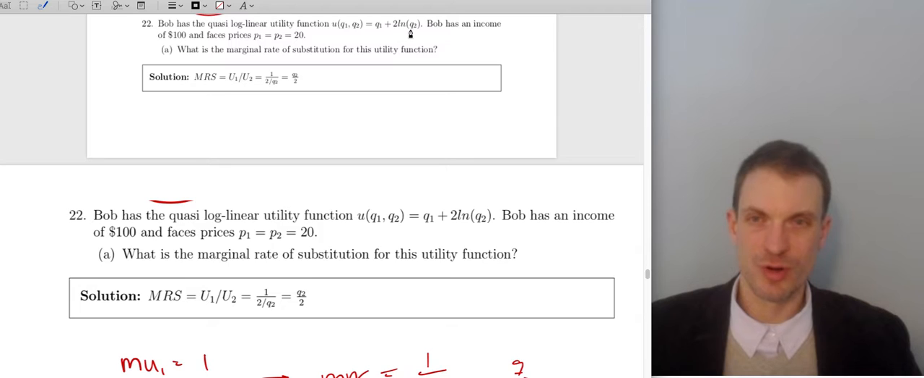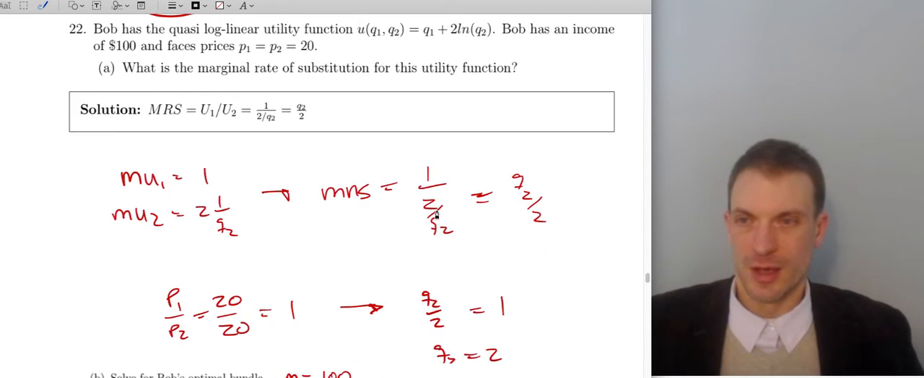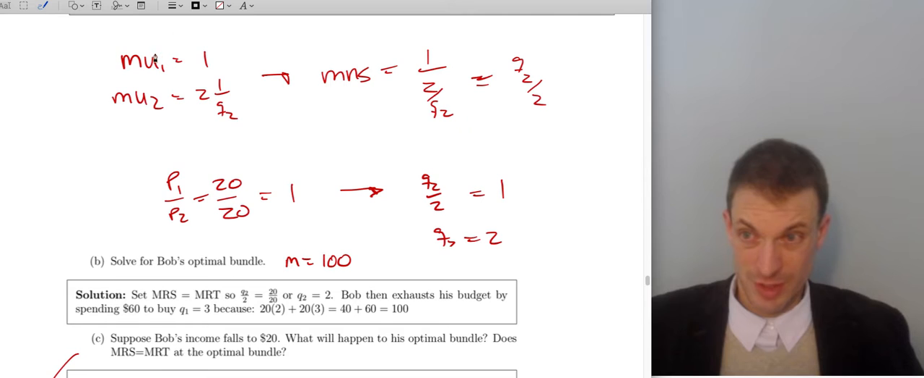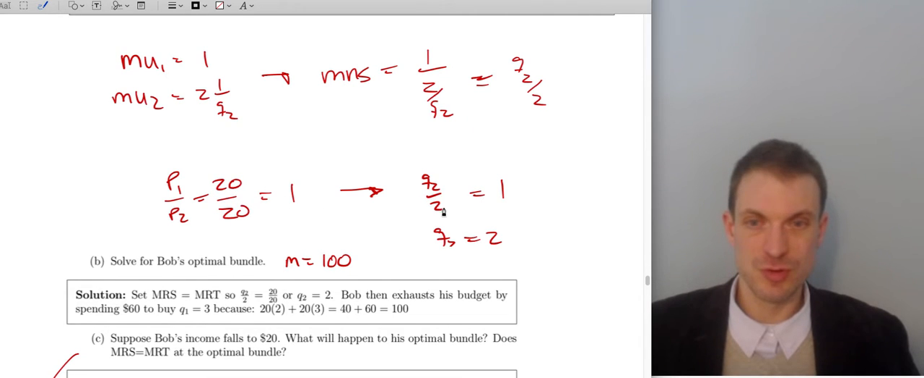2 times 1 over q2. All right, so I'm going to have 1 over 2 over q2, which is q2 over 2, Bob's MRS. What do we want to do next? Oh, that was this right here. So mu1 is 1, mu2 is 2. I actually wrote this out more carefully. That's this. The price ratio is going to be 1. 20 over 20 is 1, so I'm going to set q2 over 2 equal to 1. Q2 is equal to 2.